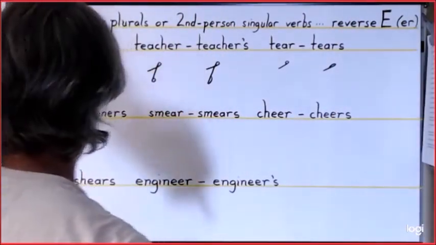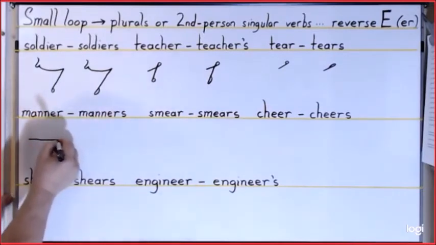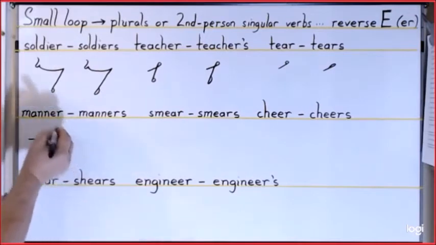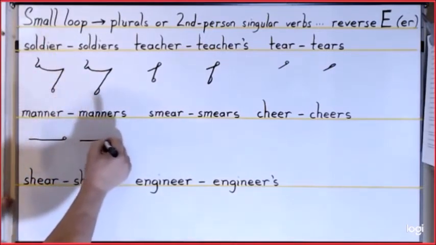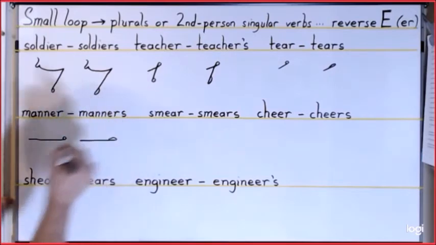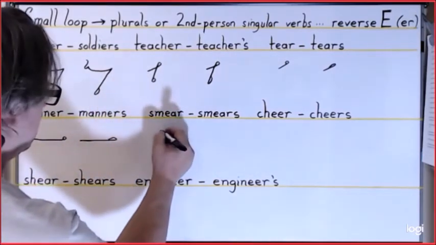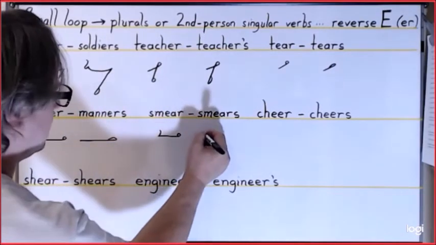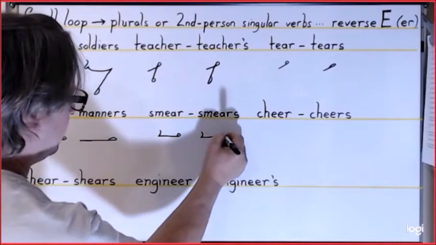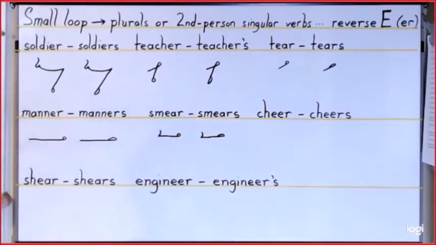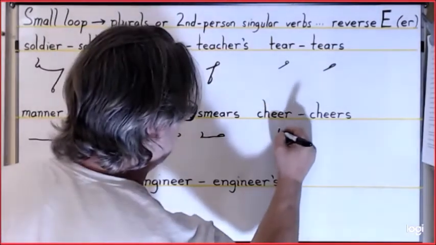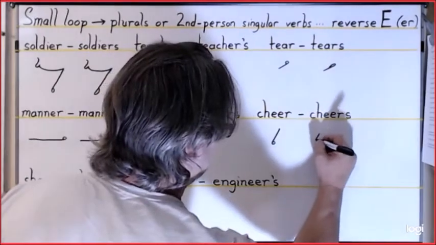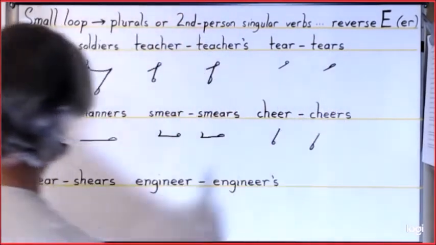For the word manner, it is the MEN stroke and the reverse small circle E. For manners, we'll extend this to be a small loop, so it's the MEN stroke and then a reverse small loop. For smear, it is SM, reverse E. For smears, it is SM, the reverse small loop. For cheer, it is CHE, reverse circle. For cheers, it is CH, reverse small loop.